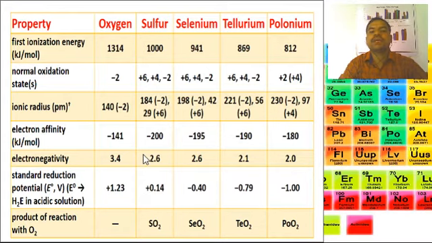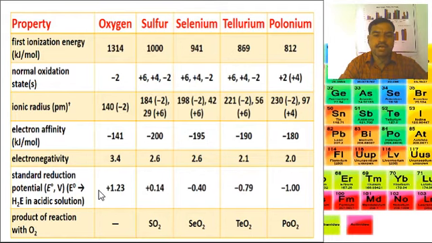Then electronegativity is very important. Oxygen 3.4, sulfur 2.6, selenium 2.6. Electronegativity of tellurium is 2.1, and last polonium 2.0.